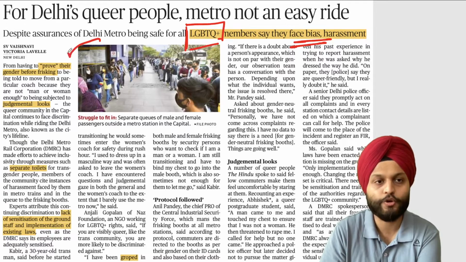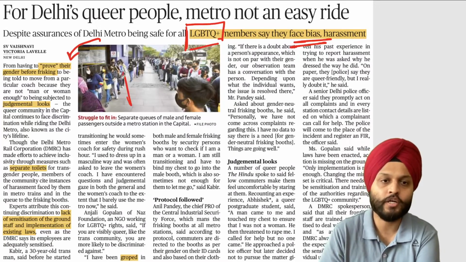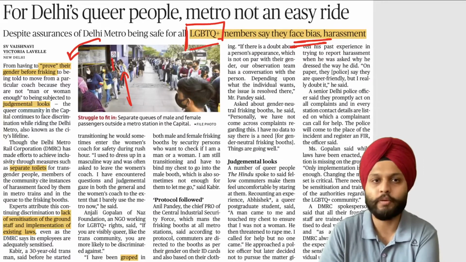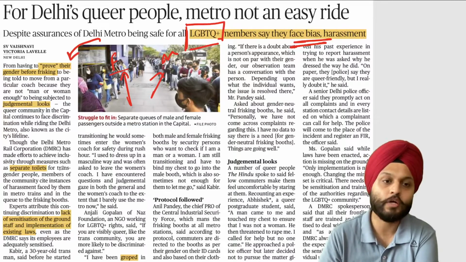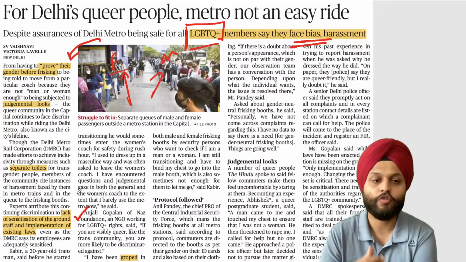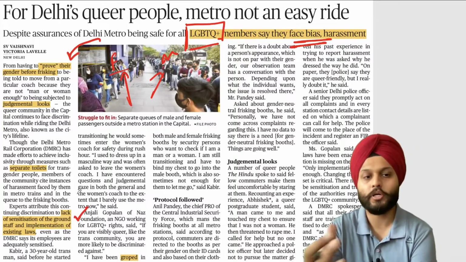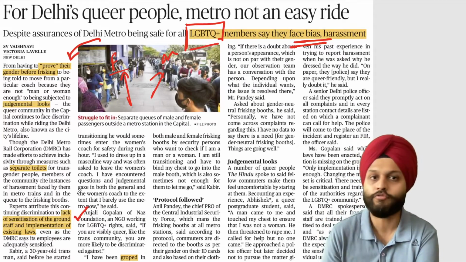First, let us look at the metro issue. One is naturally during the time of frisking, they have to decide if they are in the female, women or men section. Then they get judgmental looks. Then there are no separate toilets. They are required to have separate toilets, but that is not there. And there is lack of sensitization, especially amongst the ground staff. So that makes them all the more uncomfortable.